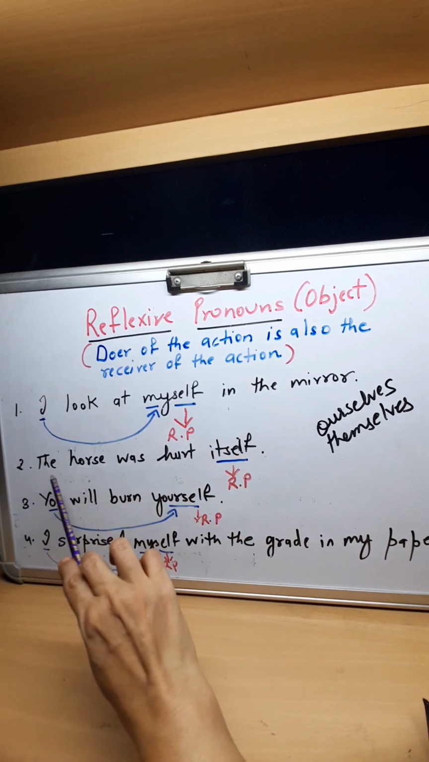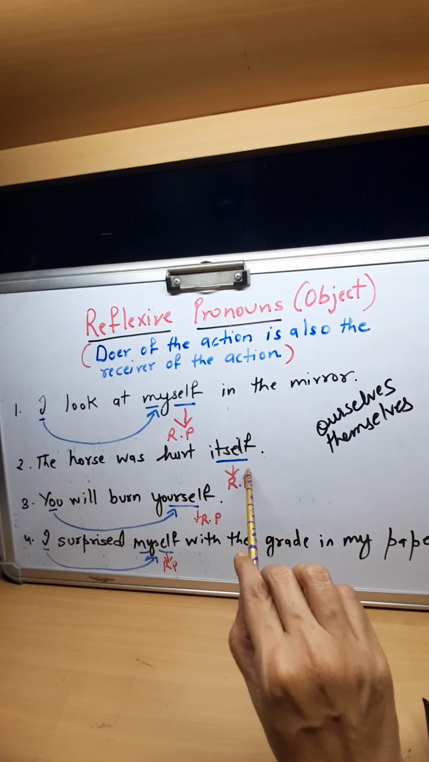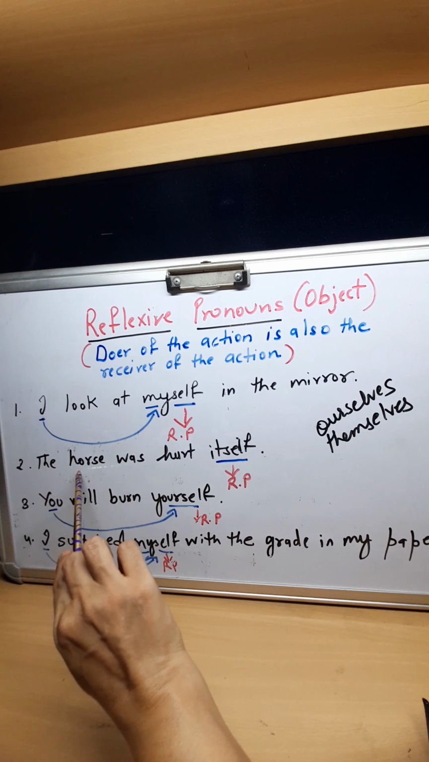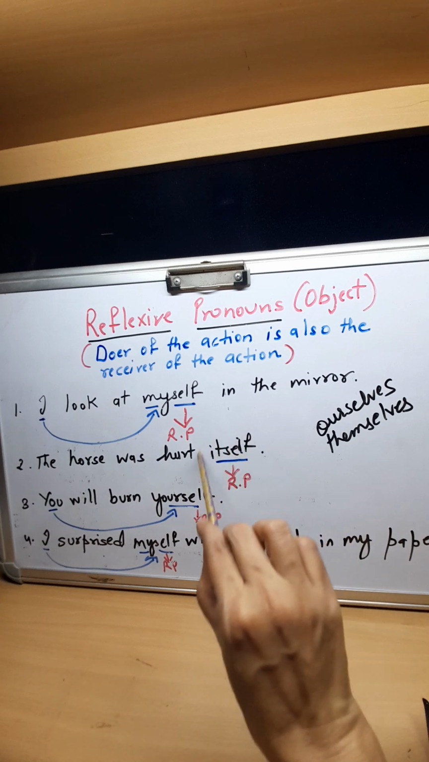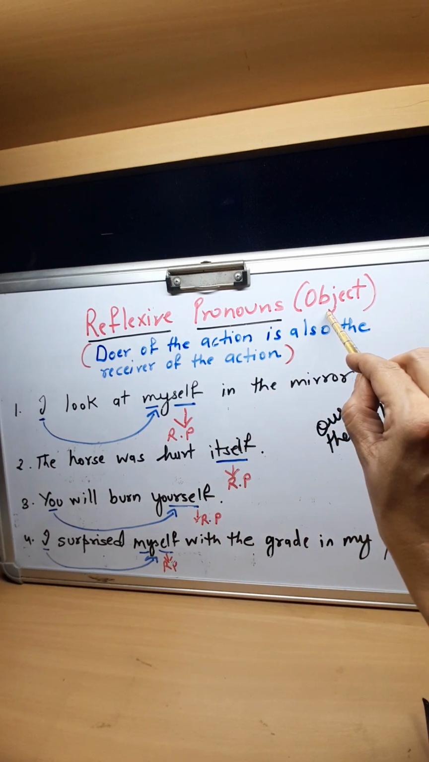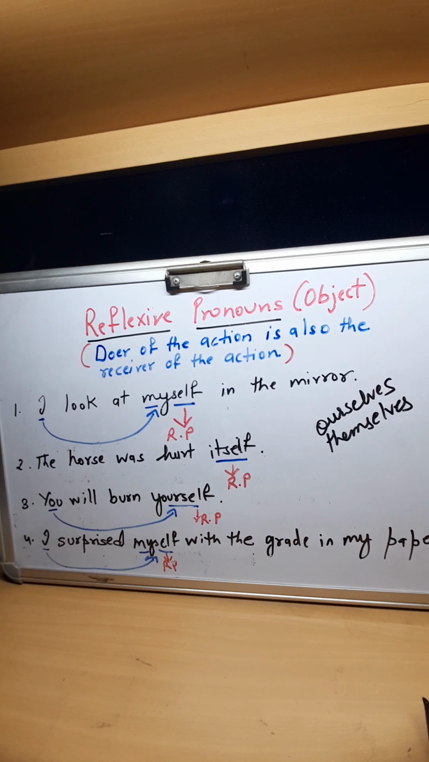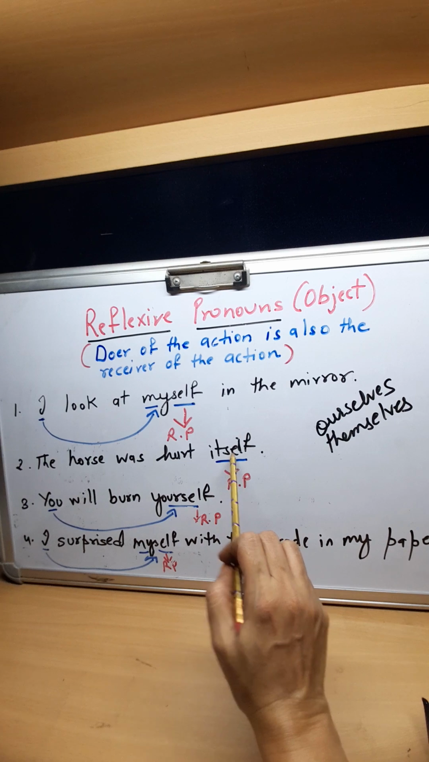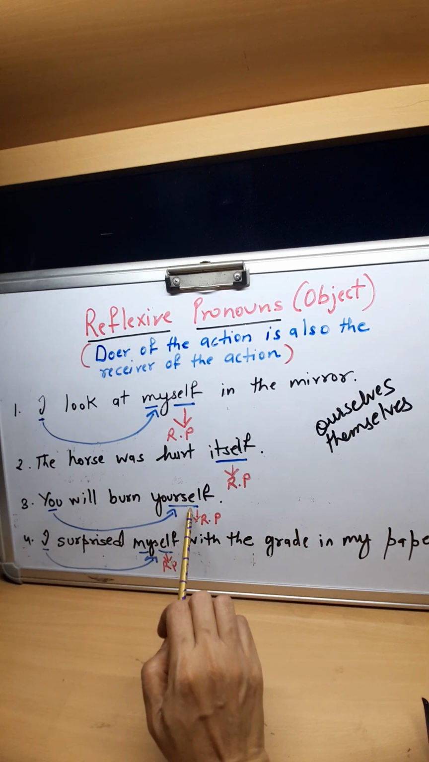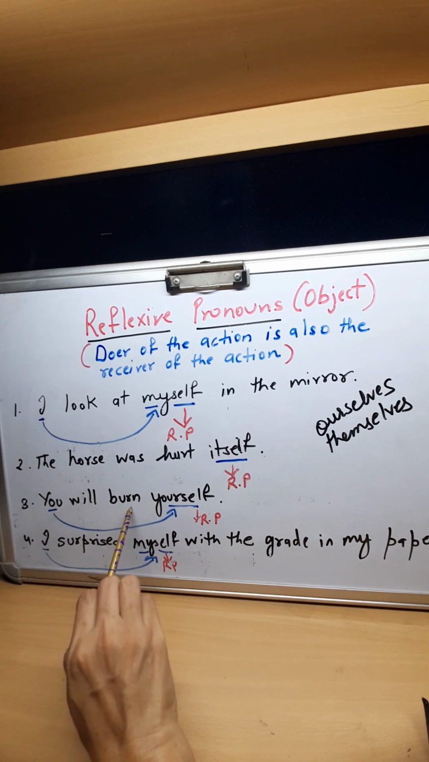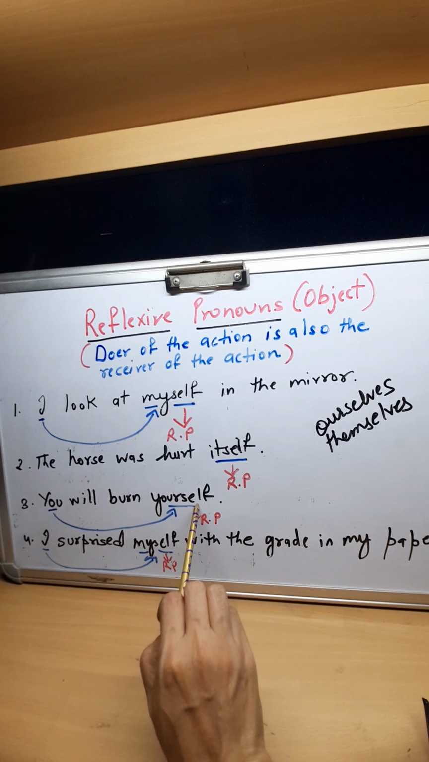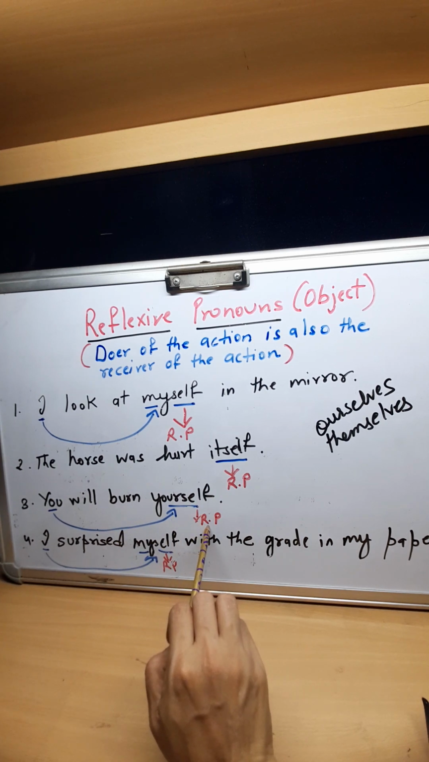Now the second example, the horse hurt itself. So the horse is the noun and the noun hurt itself. So here itself is a reflexive pronoun because it has become as an object. The action is falling upon him. That is why it is itself. You will burn yourself. Yourself is again reflexive pronoun. So it is like you, pronoun. The action is burning and it is going to fall on you. So yourself is reflexive pronoun.